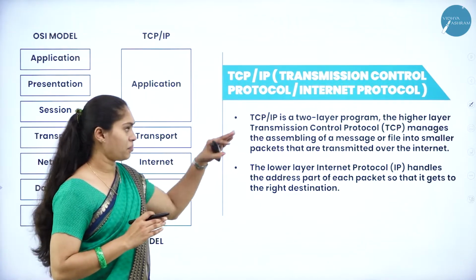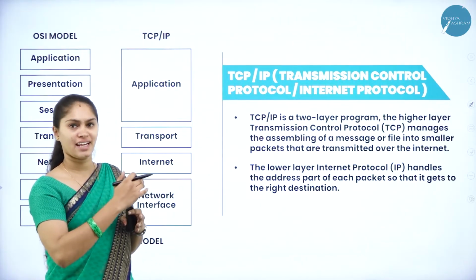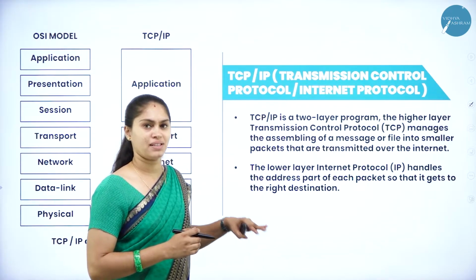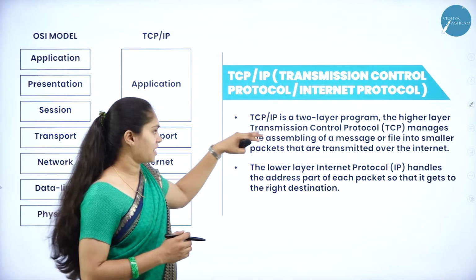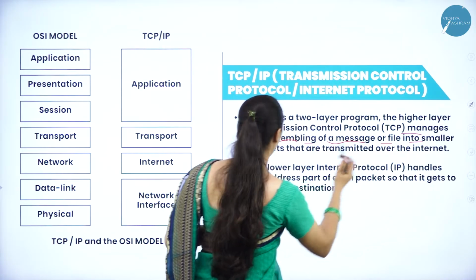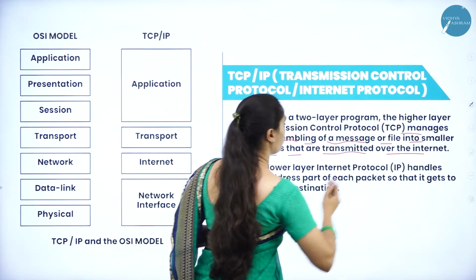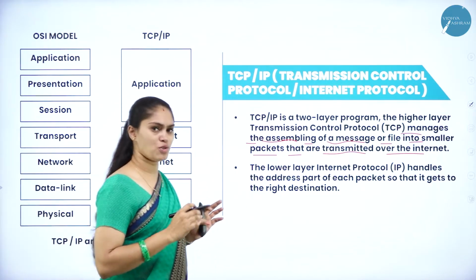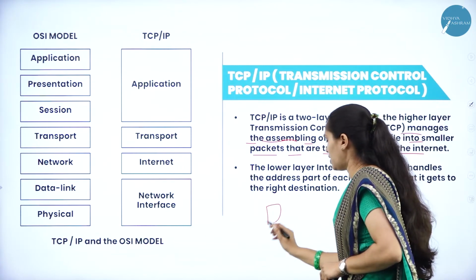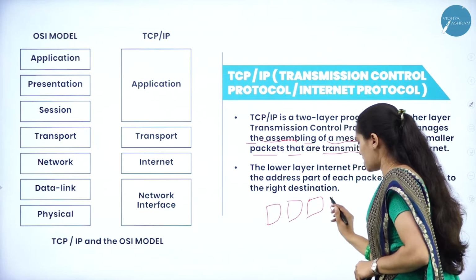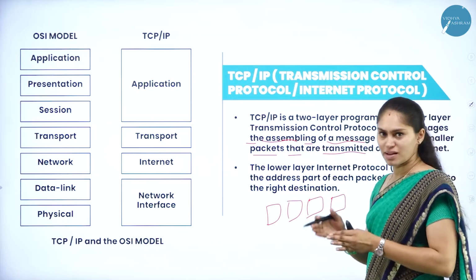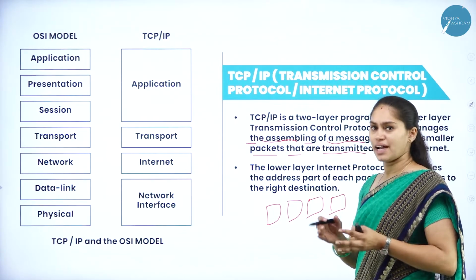So TCP/IP is a two-layer program. The first, higher layer is TCP, the Transmission Control Protocol. The next layer is IP, the Internet Protocol. So what will TCP do? It manages the assembling of a message or a file into smaller packets that are transmitted over the internet. Imagine you want to send some data and information from one computer to another computer. TCP takes care of managing all the datagrams or packets. It assembles all those messages or files which need to be sent over the internet.